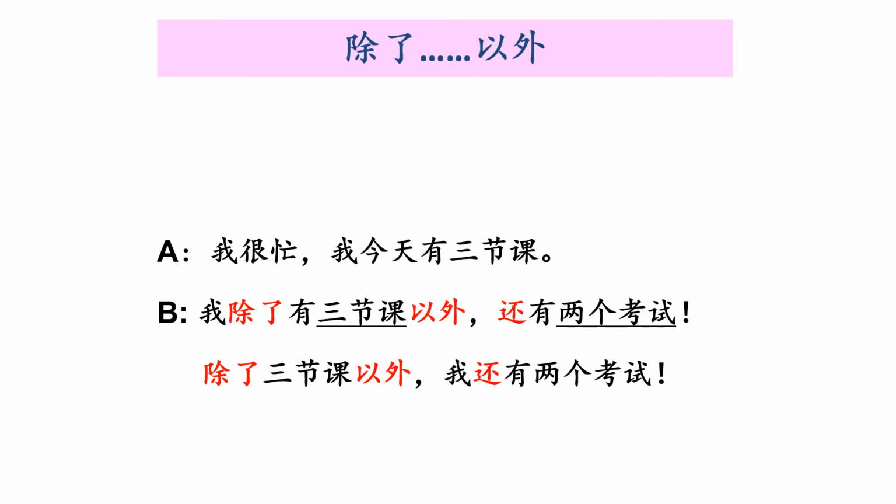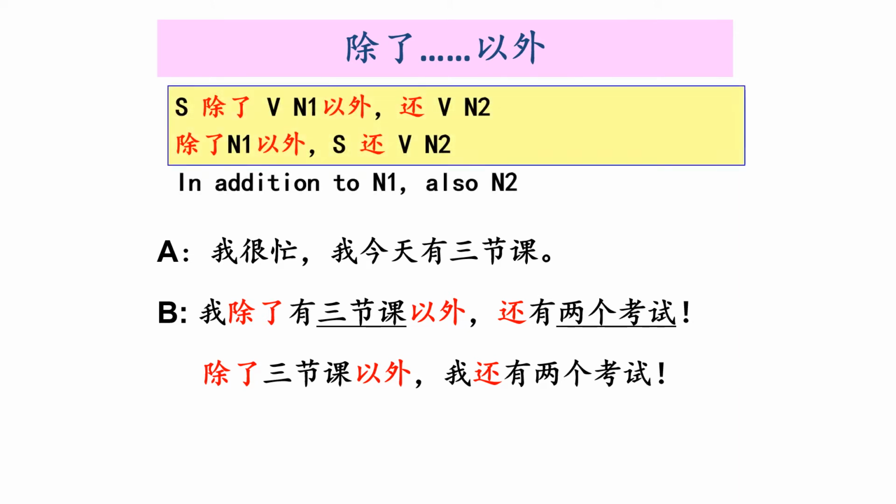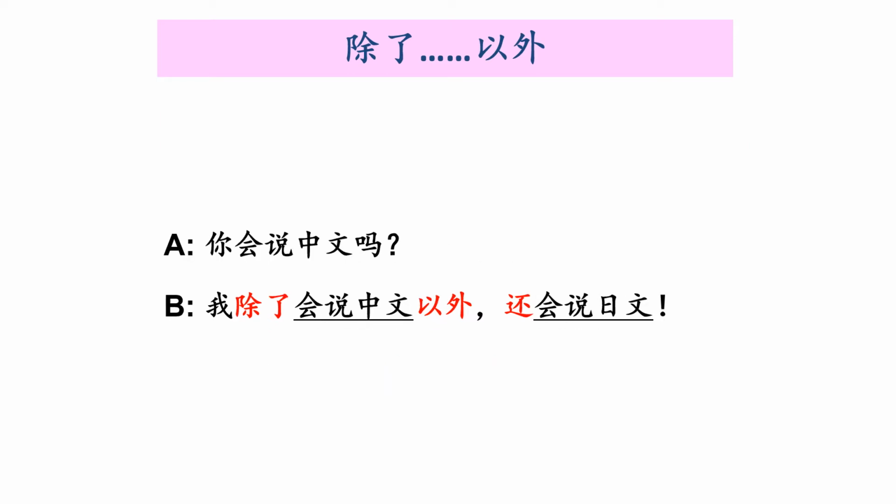好吗？ The difference is just where you put the subject. If you put the subject at the very beginning, make sure you include the verb in the first clause as well. 好吗？ If you don't use the subject at the beginning, then you don't need to have the verb here. You can just say, besides 3 classes, I also have. You can put the subject and a verb in the second clause. So each way is fine. 好吗？ So one person does 2 different things. Okay. 好，那 let's take a look at another example.